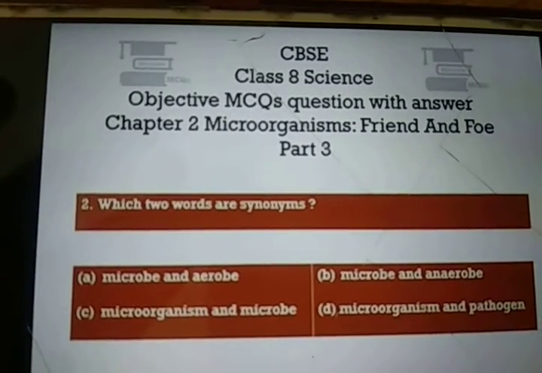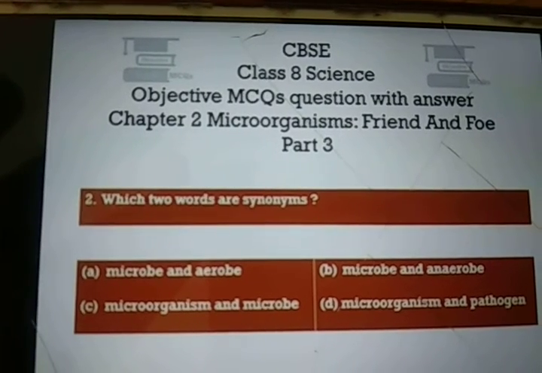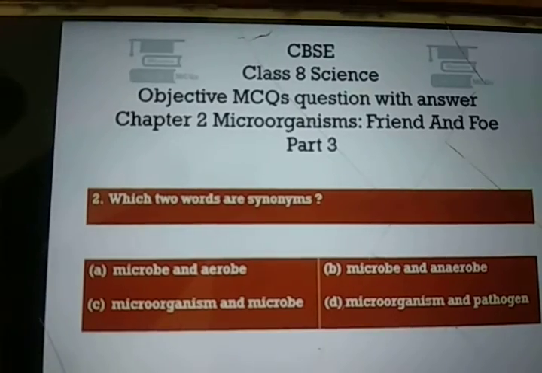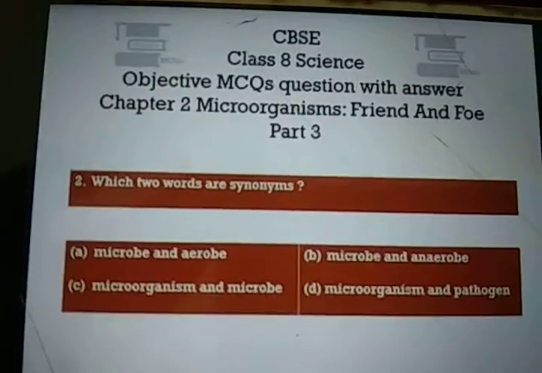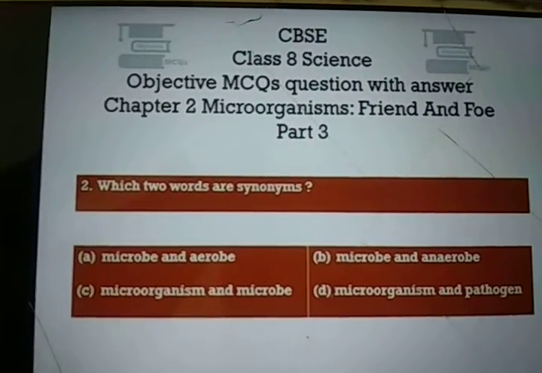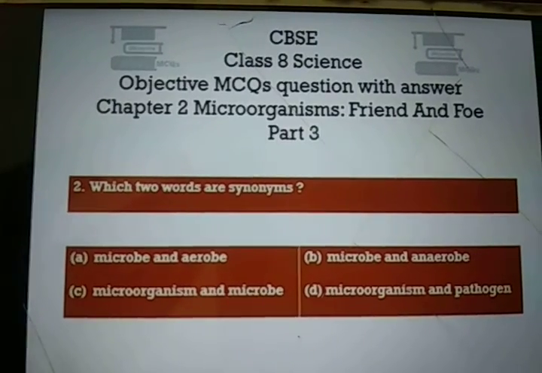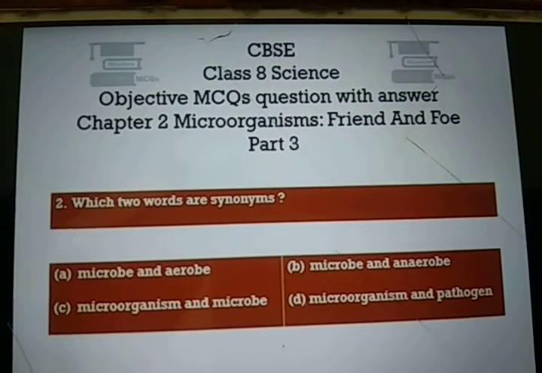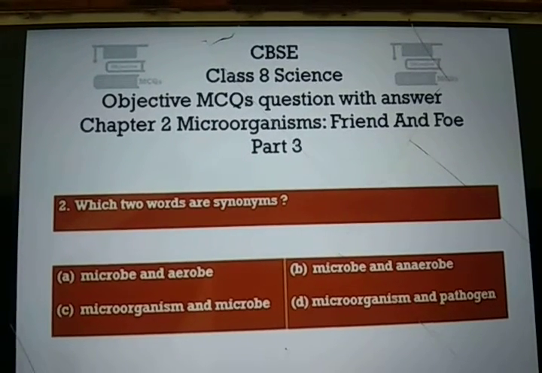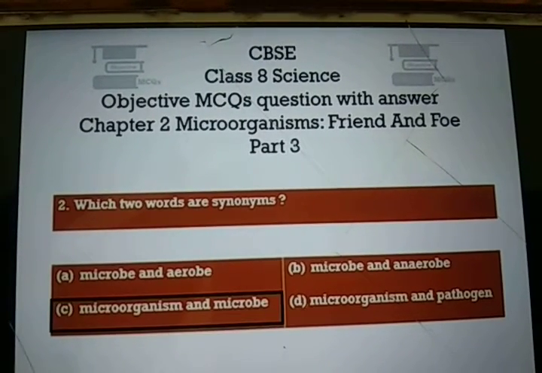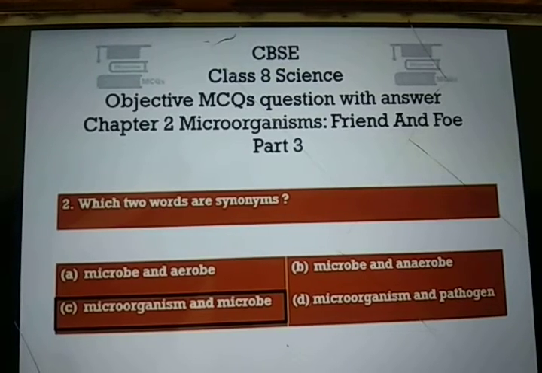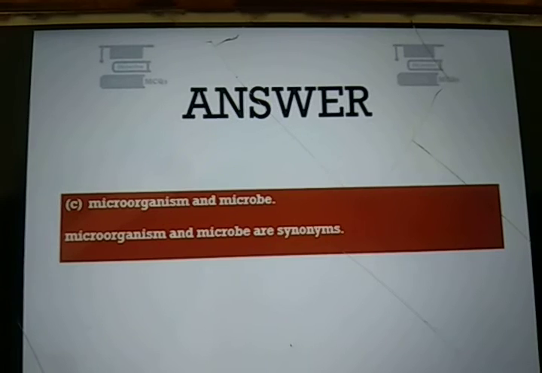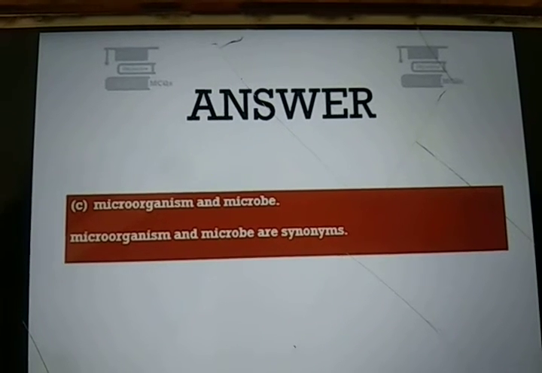Question number 2. Which two words are synonyms? Option A, microbe and aerobe. Option B, microbe and anaerobe. Option C, microorganism and microbe. And option D, microorganism and pathogen. And the right answer is option C, microorganism and microbe. They both are synonyms.